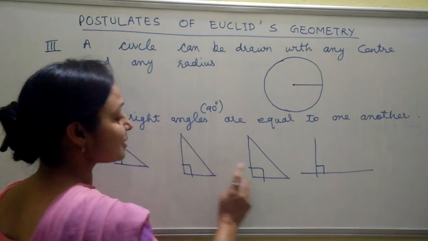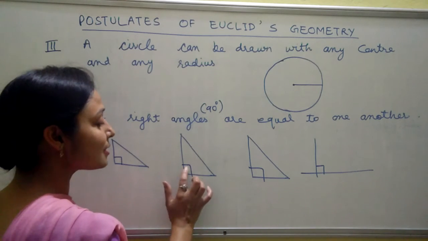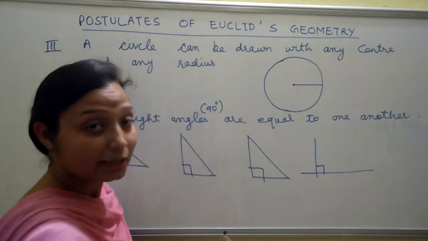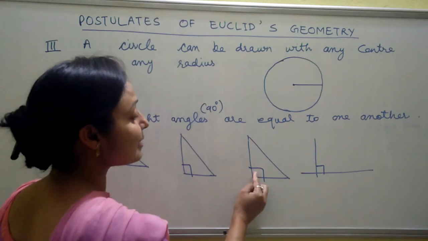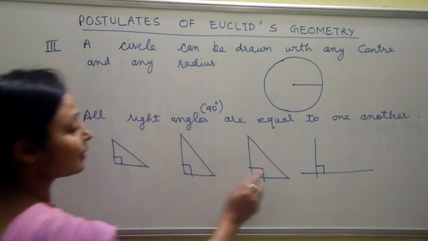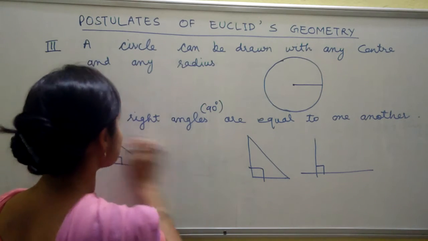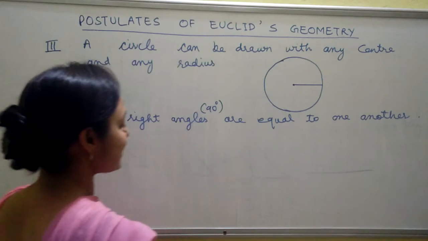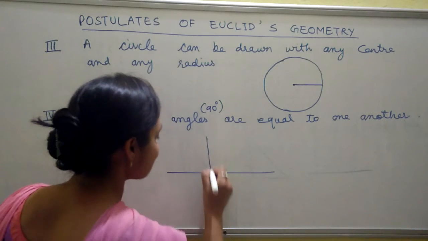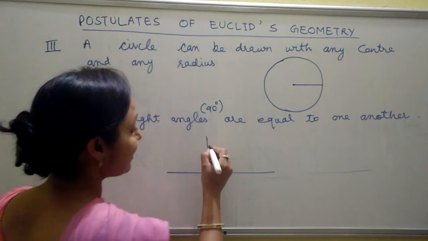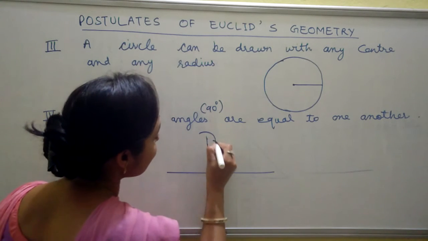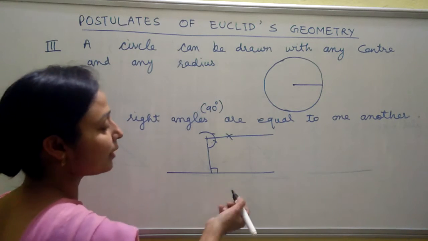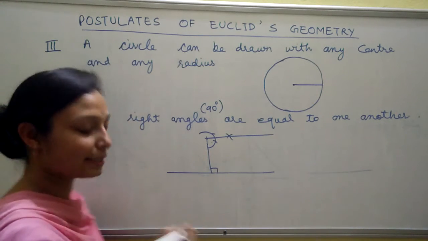In these triangles, all the triangles are similar, or you can say that if the sides are equal, they are congruent. But the right angles are all equal in this triangle. You can also say, let us suppose we have this right angle here, and if I draw a right angle here by using this compass and this is again the same, these two are equal, so all the right angles are equal.